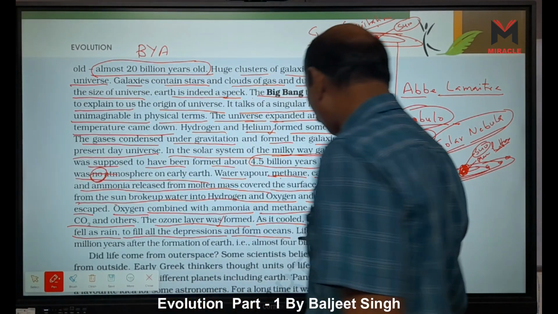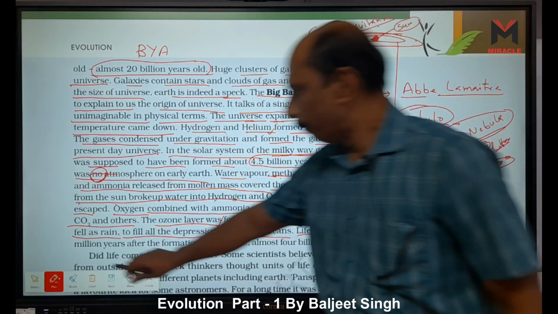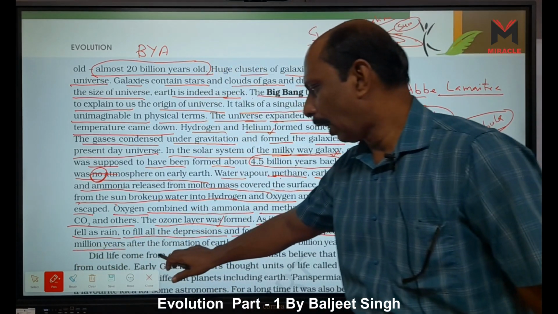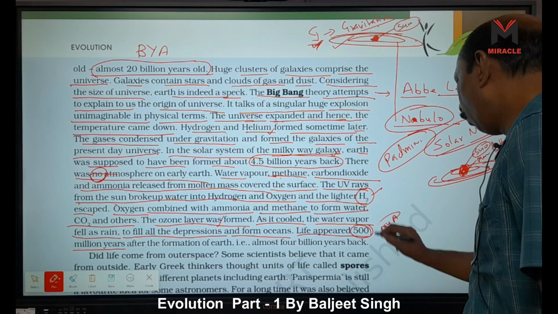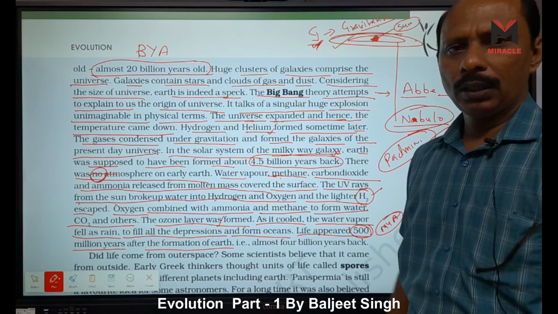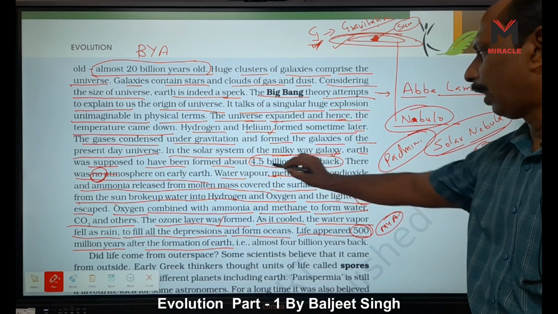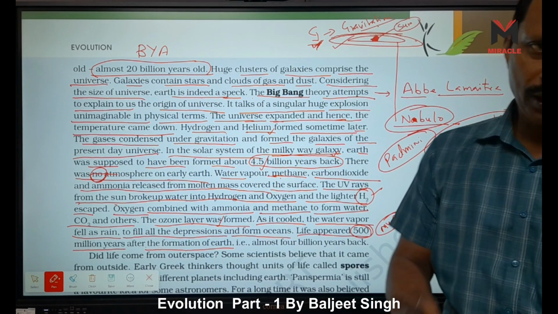Oceans. Life appeared 500 million years after the formation of earth. MYA means million years ago. Earth formed 4.5 billion years ago, and life appears here.